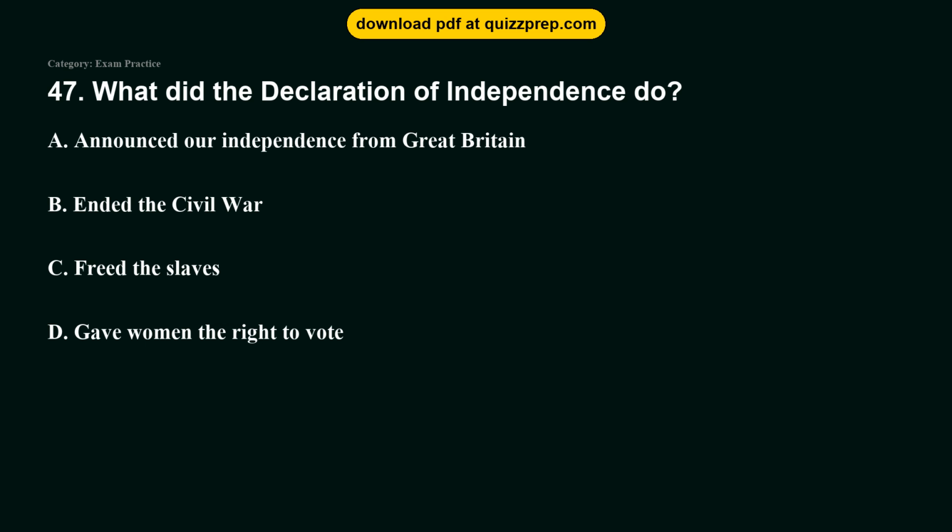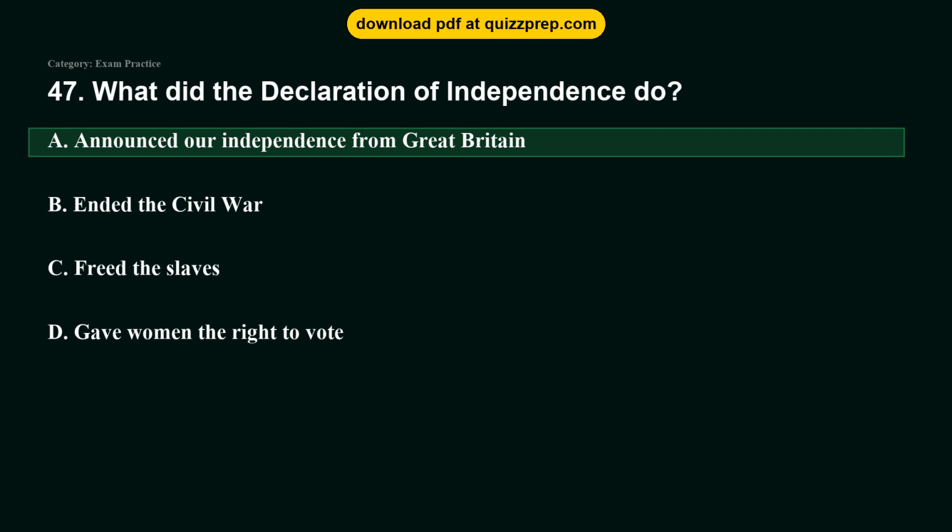Question 47. What did the Declaration of Independence do? Option A, announced our independence from Great Britain. Option B, ended the Civil War. Option C, freed the slaves. Option D, gave women the right to vote. The correct answer is option A, announced our independence from Great Britain. Adopted on July 4, 1776, it declared that the United States was free from British rule.